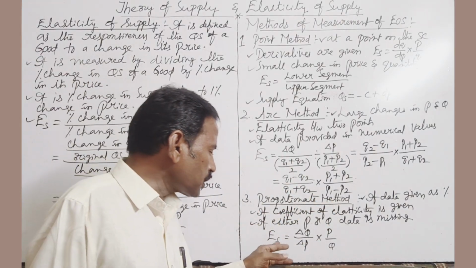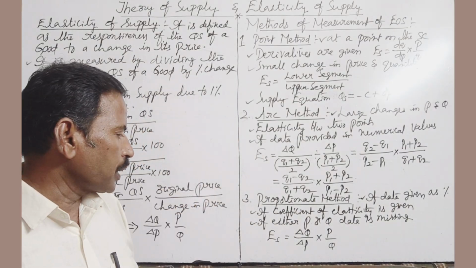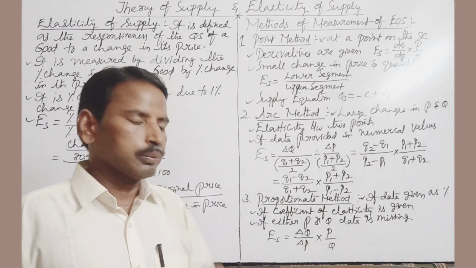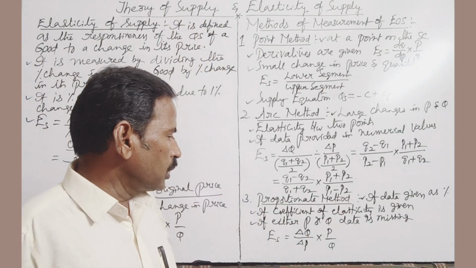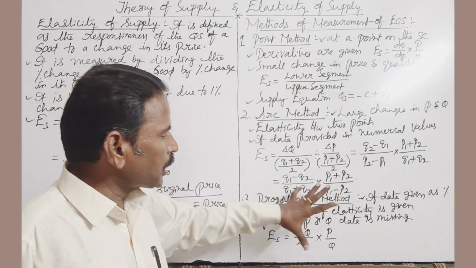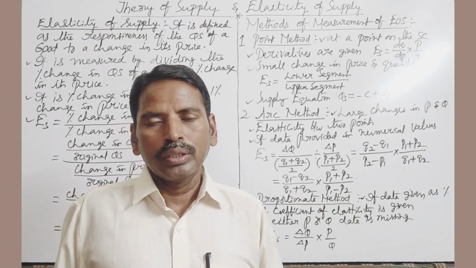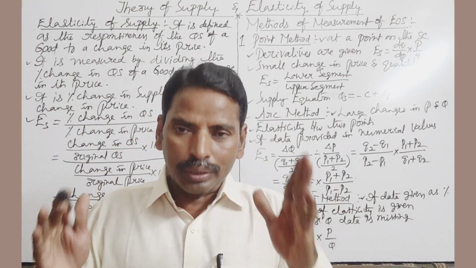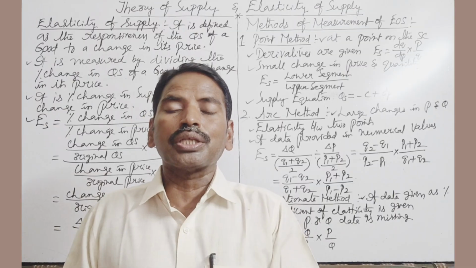Therefore elasticity of supply is equal to delta Q by delta P into P by Q. ES is elasticity of supply, delta Q is change in the quantity, delta P is change in the price, P means original price, Q means original quantity. So these are the three methods applied to measure elasticity of supply. To measure price elasticity of supply, the total outlay method is not applicable.